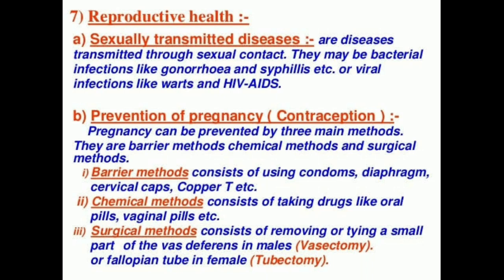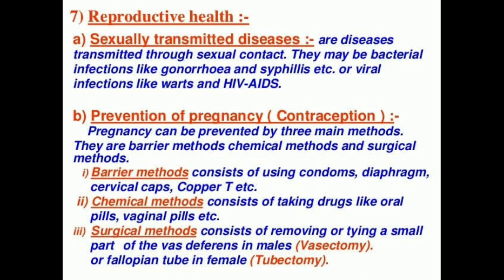The reproductive organs need a lot of care and hygiene. You know that frequent pregnancy may cause many health problems in females and also adds to the already exploding population. That means it will increase the population size. So we have to prevent pregnancy somehow, and it can be achieved in different ways.